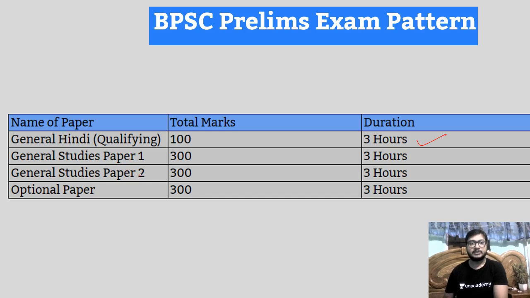Then the second paper will be GS paper 1. GS paper 1 will have 300 marks and the duration of the exam will be 3 hours. GS paper 2 is 300 marks and the duration will be 3 hours. Then finally, your optional paper will be of total 300 marks, and the duration of the exam will be 3 hours.